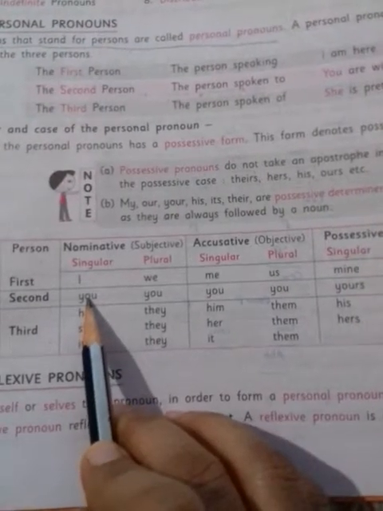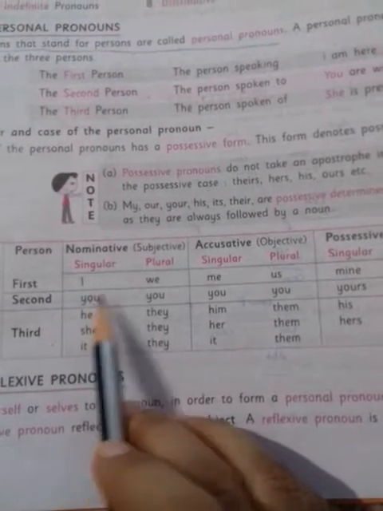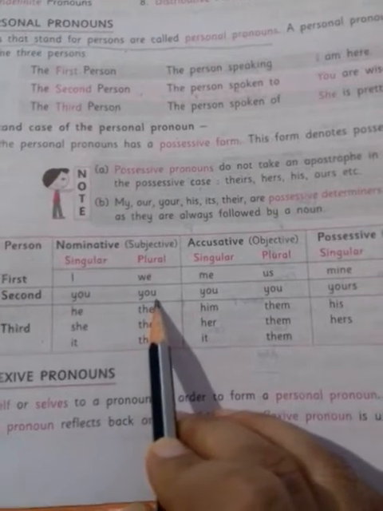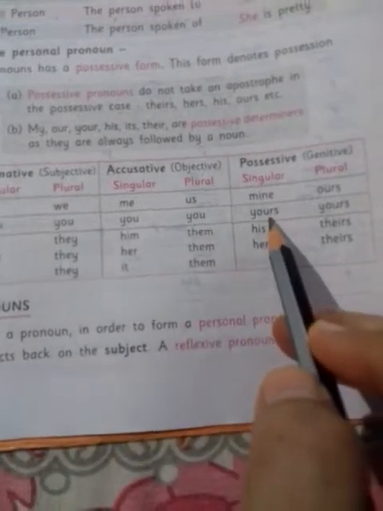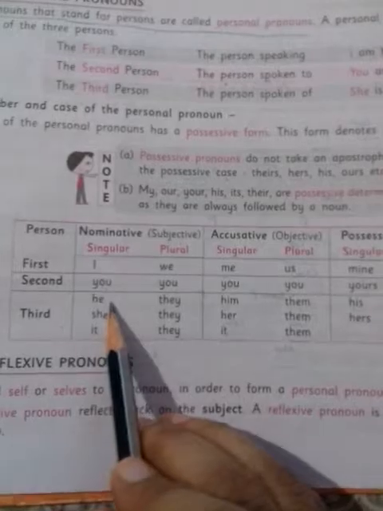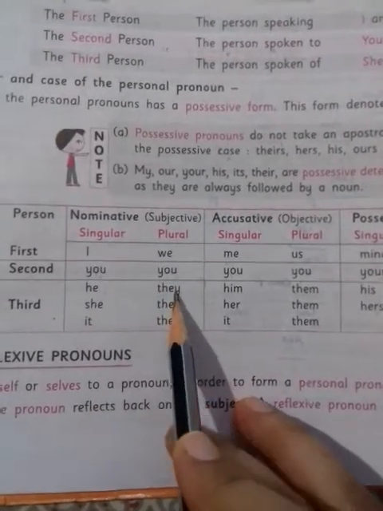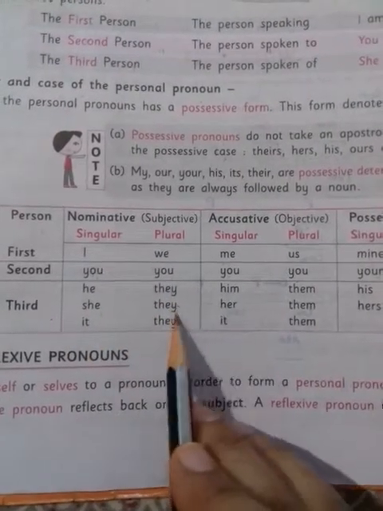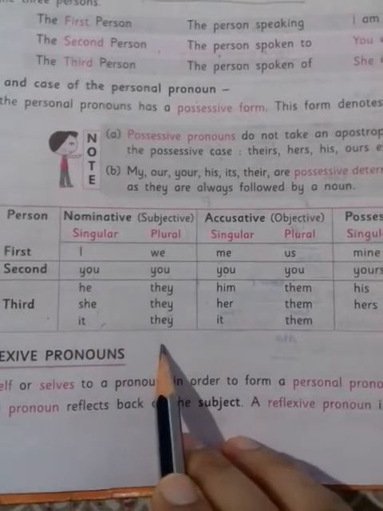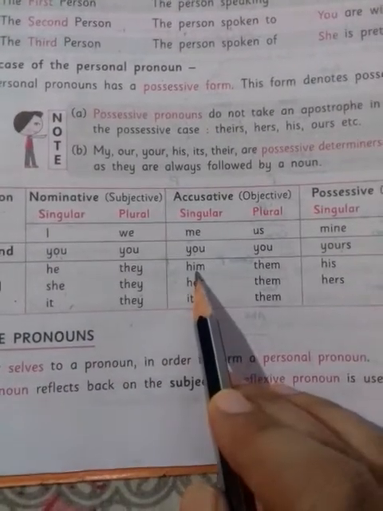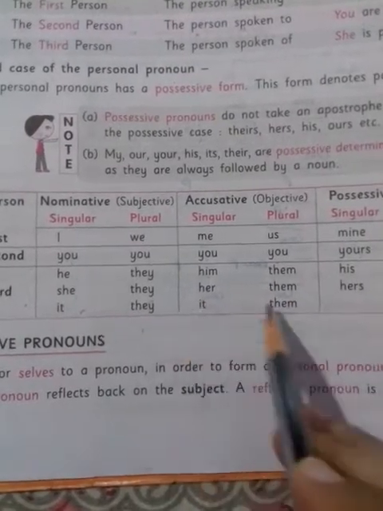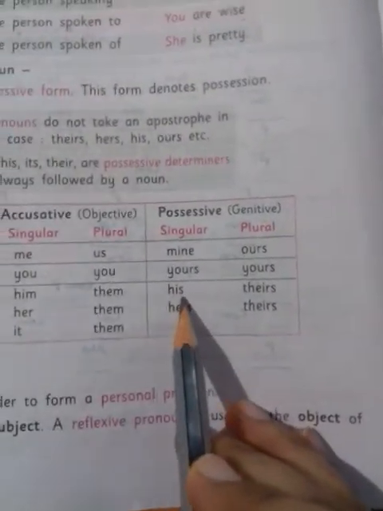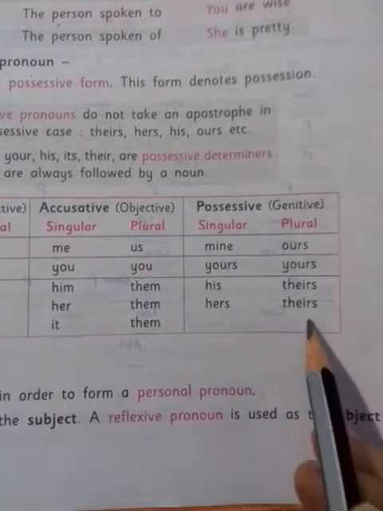Then second person you, plural is also you, and possessive yours, plural also yours. Then third person: he, she, it change to they; him, her, it change to them; his, hers, its change to theirs.